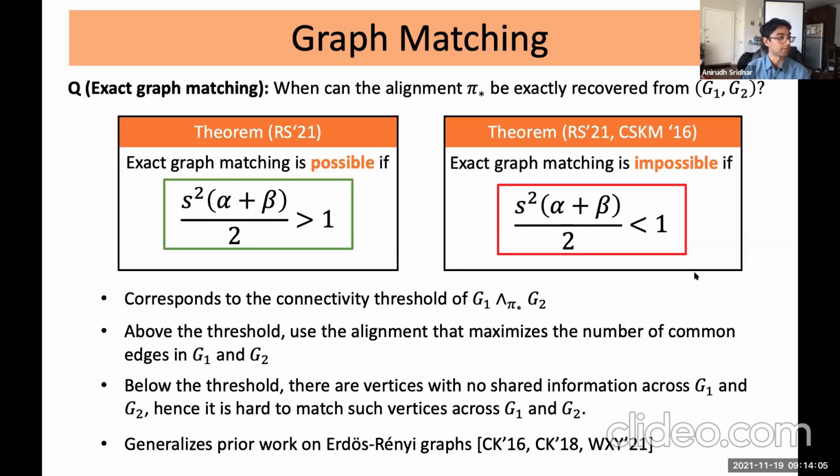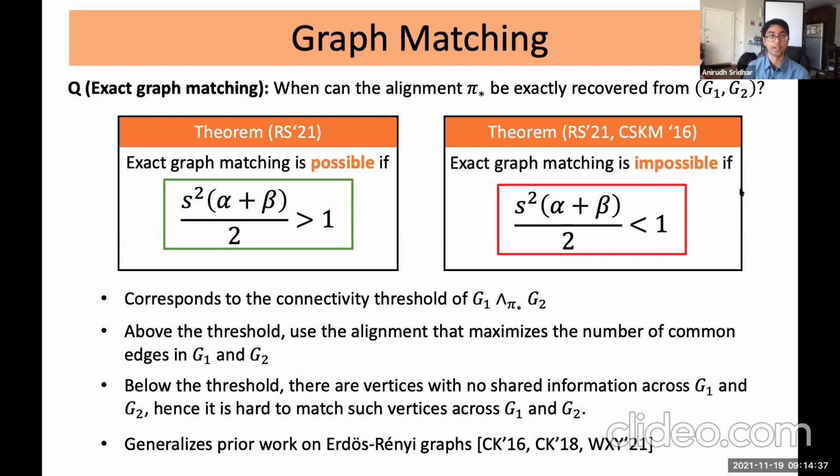The information theoretic threshold here corresponds to the connectivity threshold of the intersection graph between G1 and G2. And the reason for the impossibility result is that in this regime, you're going to have a lot of singletons in the intersection graph. And these correspond to vertices that have no overlapping information across G1 and G2. And because of this lack of overlapping information, it's hard to match such vertices. And so you won't be able to exactly recover the true alignment.